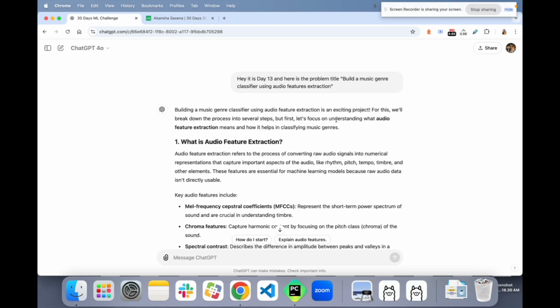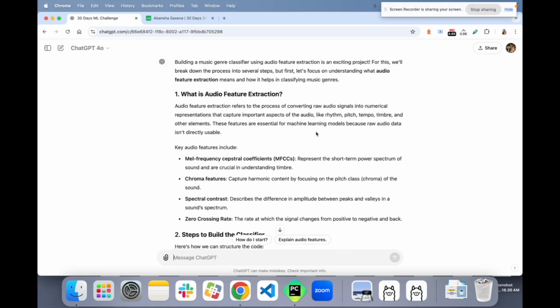But first, let's focus on understanding what audio feature extraction means and how it helps in classifying music genre. Audio feature extraction refers to the process of converting raw audio signals into a numerical representation that captures important aspects of the audio like rhythm, pitch, tempo, timbre, and other elements. These features are essential for machine learning models because raw audio data isn't directly usable. So it uses features like this, converts them into numerical form, and then uses them.